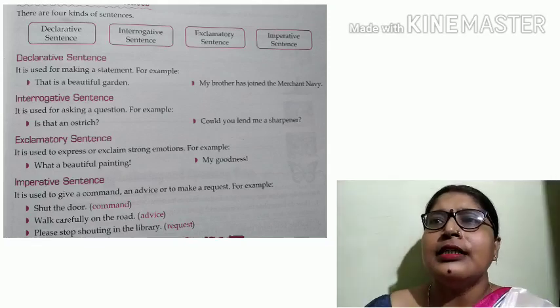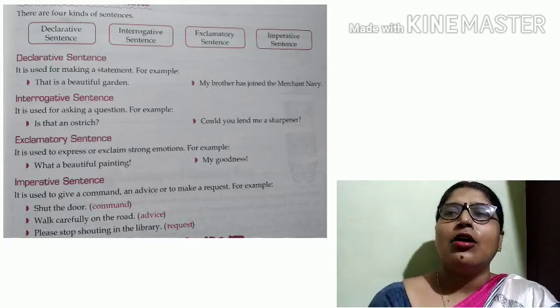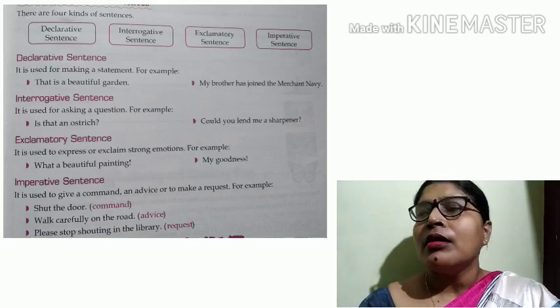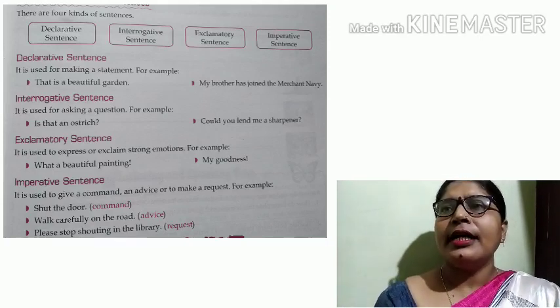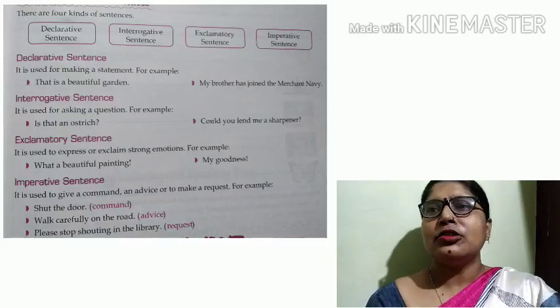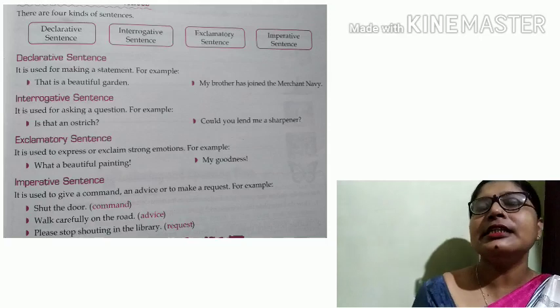So when we write or use imperative sentence, we say, come here. Take out your book. Here we see that there is no use of subject, only verb and object is used.